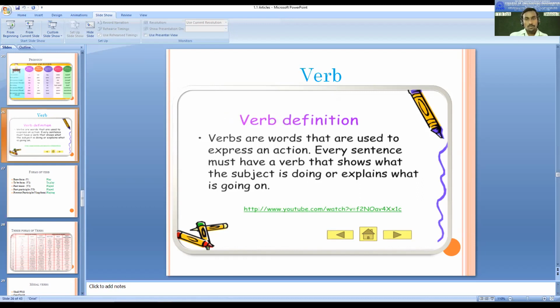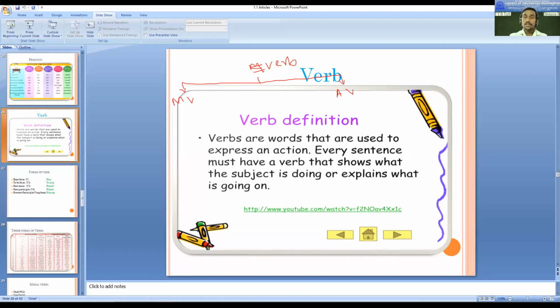See, here we take the verb. If we take it, you can make a tree diagram like this. It will divide into two parts. Now here you just take it only as verb. It is not main verb. It is only verb. And that verb we are going to divide into main verb and auxiliary verb. Okay, that is main verb and auxiliary verb.